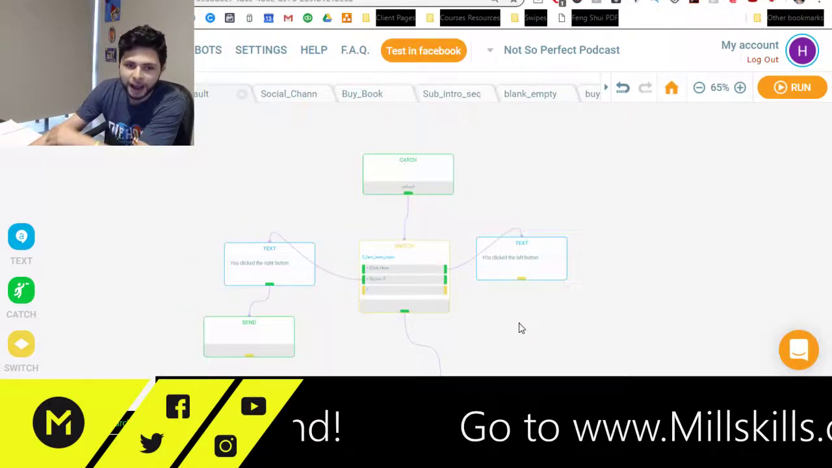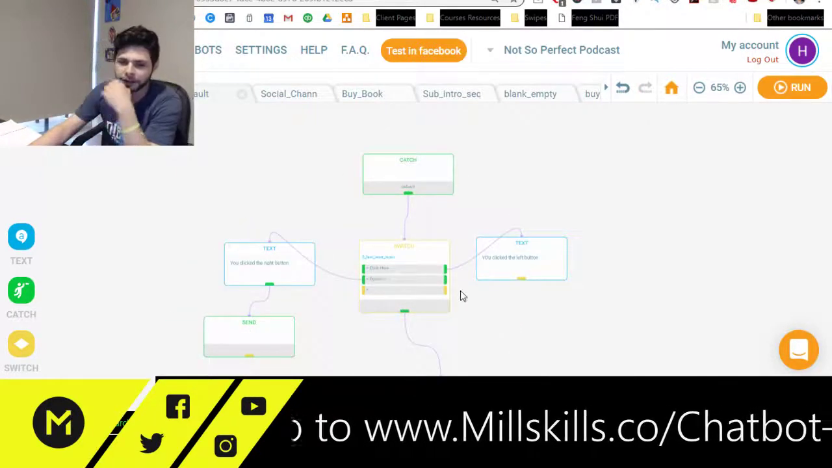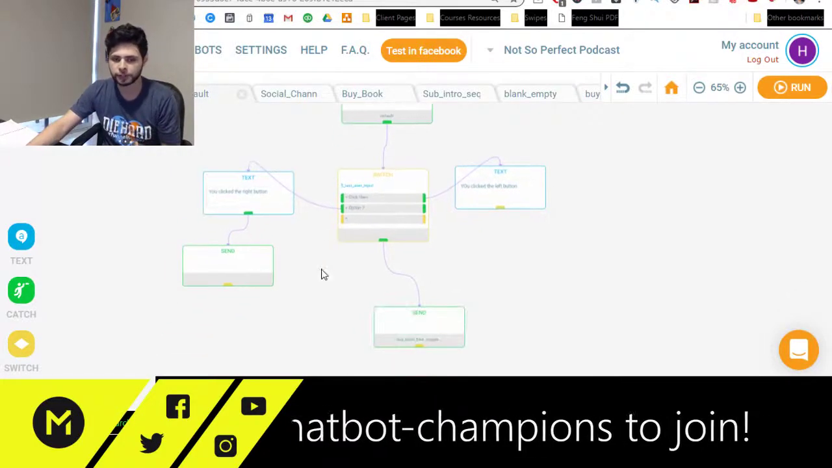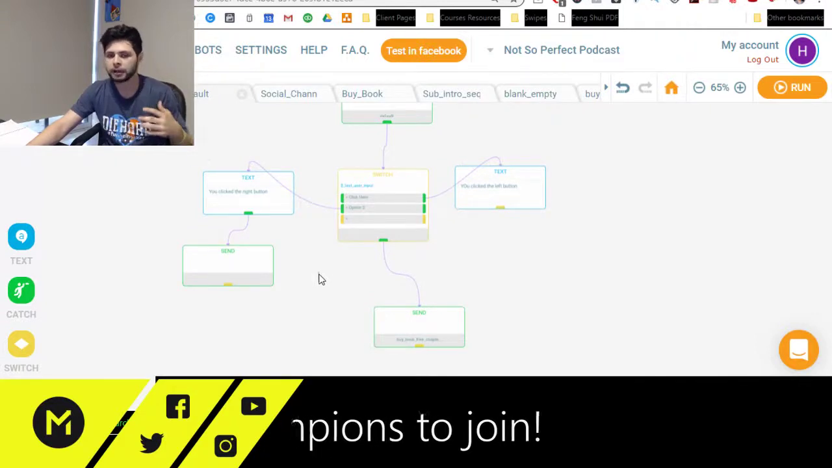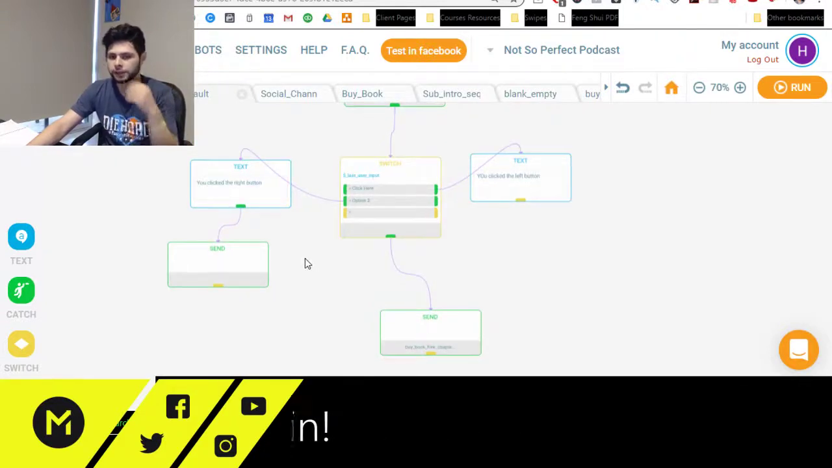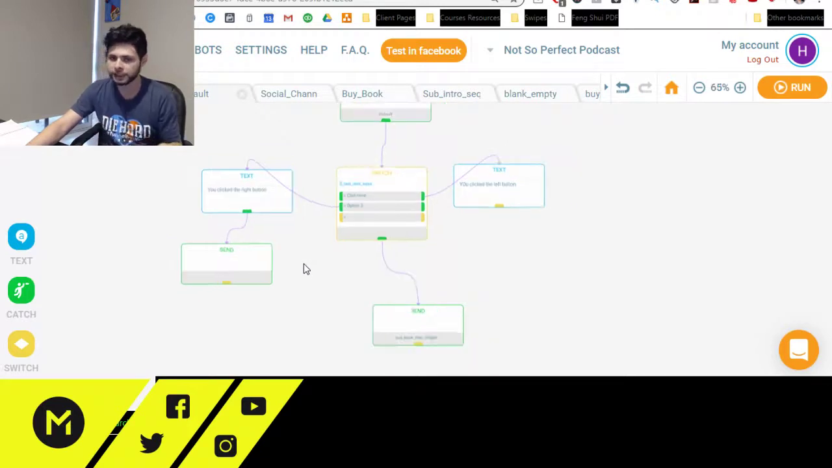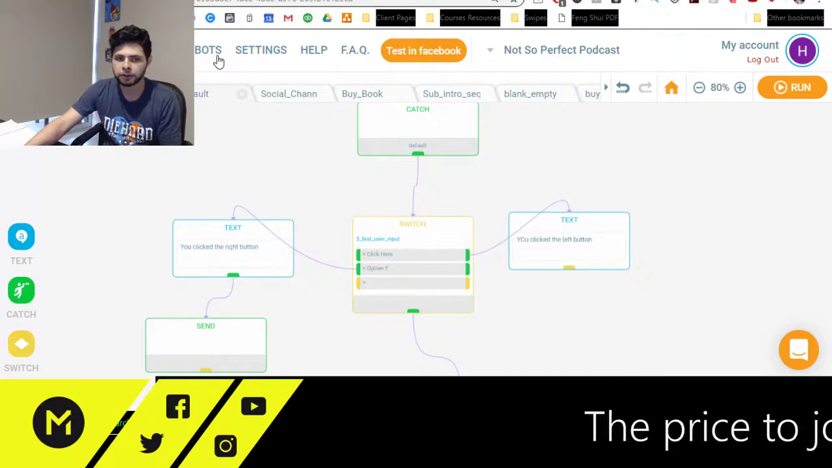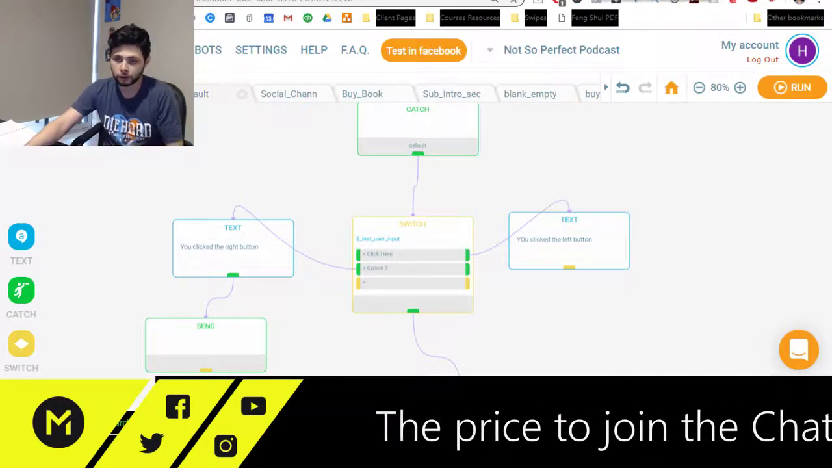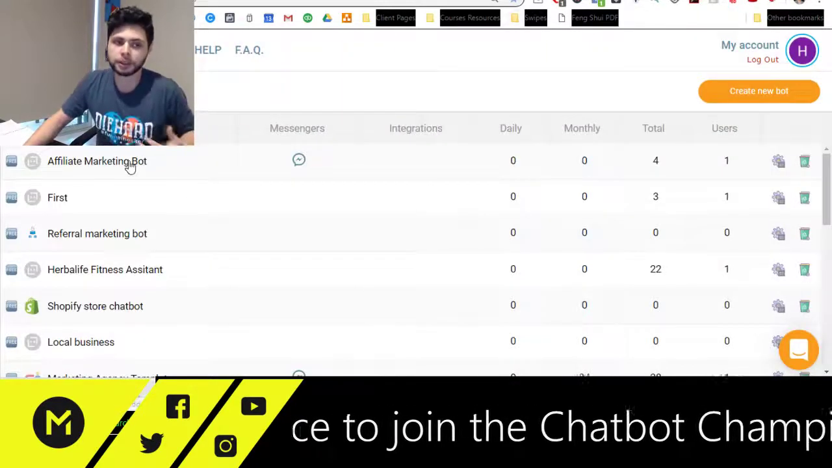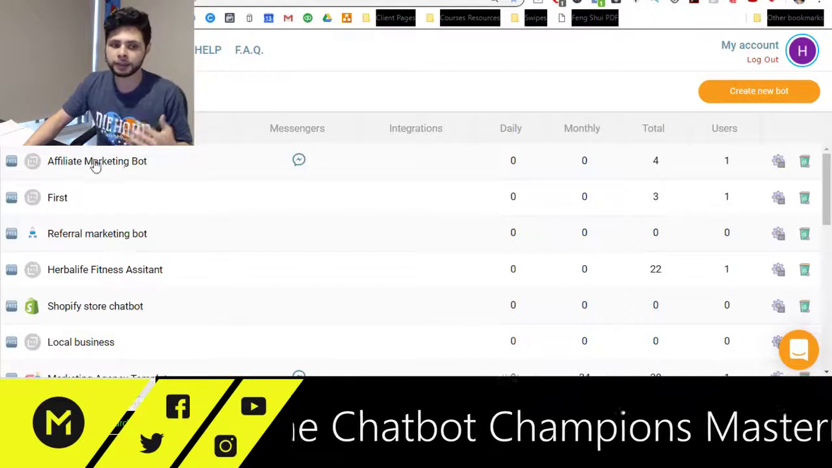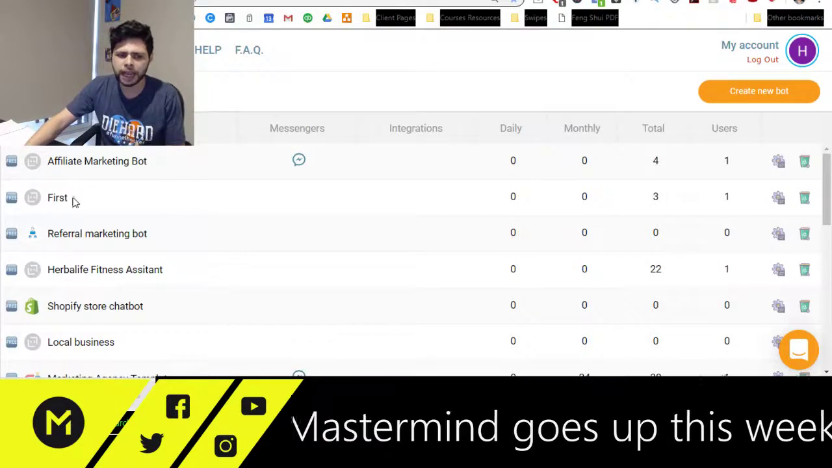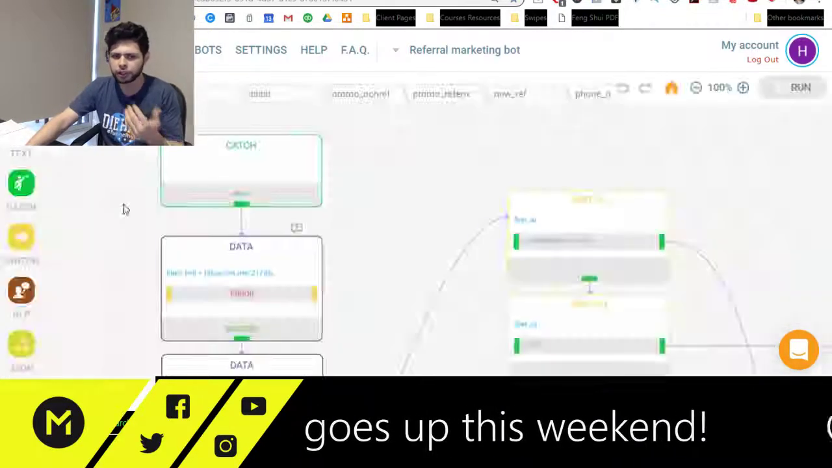But on ActiveChat, the reason that I do enjoy it is a variety of different things. I talked about this visual interface, the ability to create these conversations visually and see the flow. A lot of people like Manychat because of that. But what I also enjoy very largely about ActiveChat is that they have the ability to take your bot outside of just Facebook Messenger.